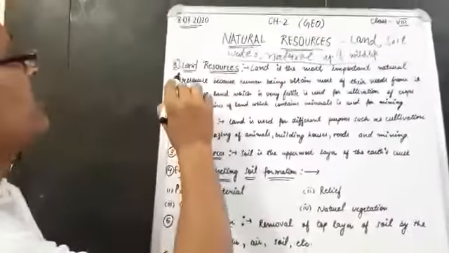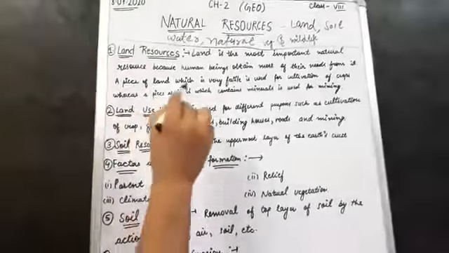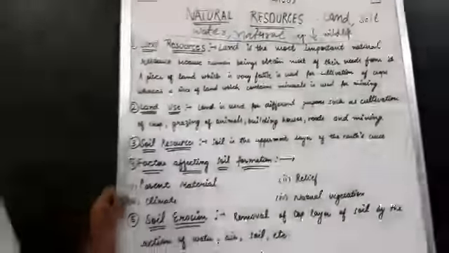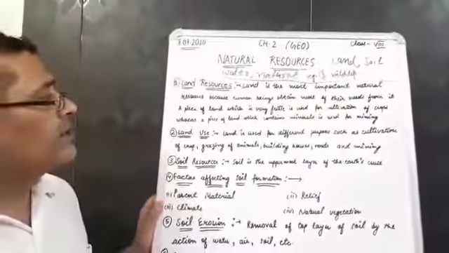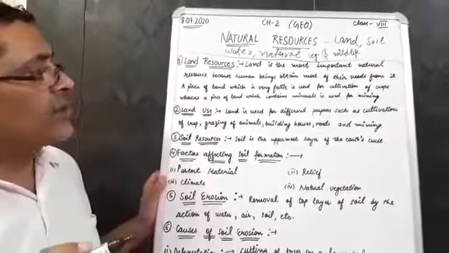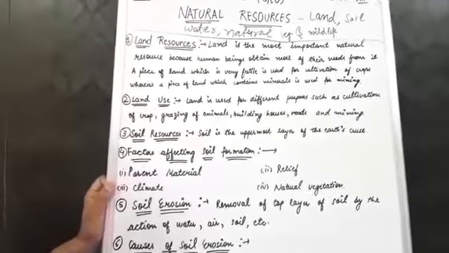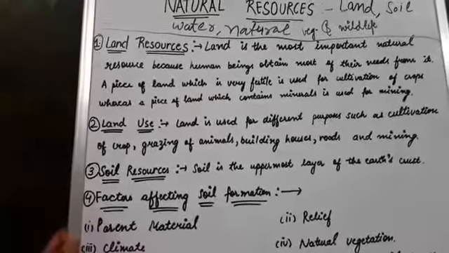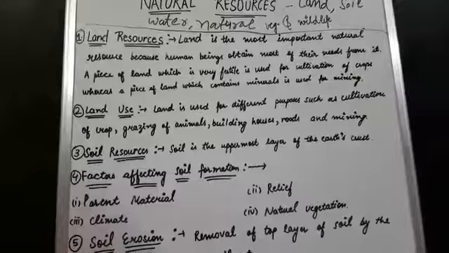First of all, land resources. Land is the most important natural resource because human beings obtain most of their needs from it. We obtain everything from the land. A piece of land which is very fertile is used for cultivation of crops. On the other hand, a piece of land which contains minerals is used for mining.